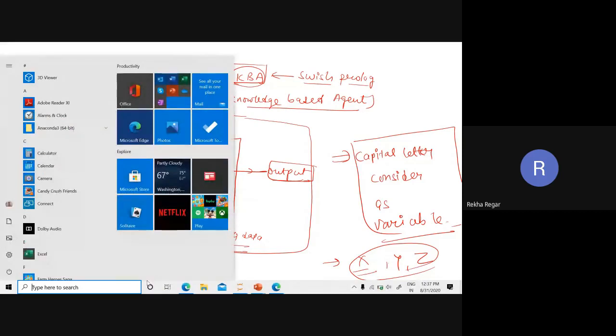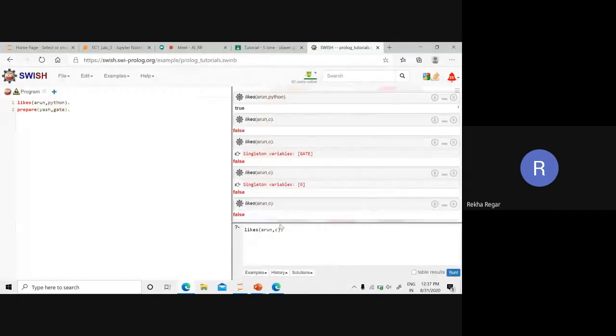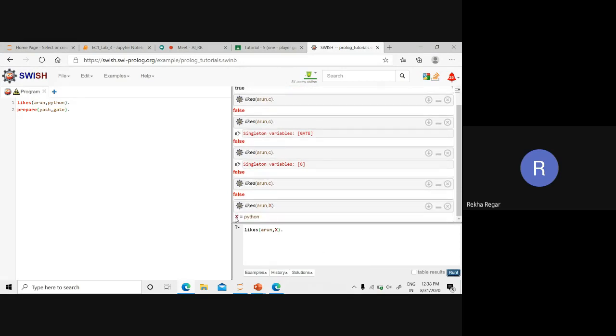So we can go again to that segment, and suppose I pass the variable X. I wrote likes, Arun, and Arun likes something called X. Now whenever we run this, you can see that the X value is Python. So Arun likes a variable, and that variable's value is Python. The capital letter is always considered a variable. You can see here the yellow colored line: variable appearing only once.